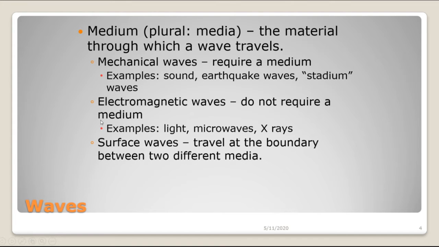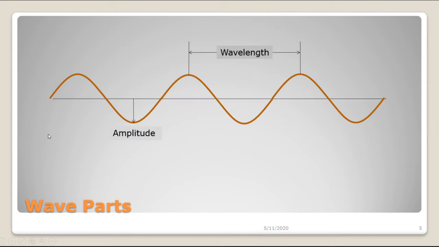A surface wave is just a special type of mechanical wave. It happens in a medium, but it happens at the boundary or interface between two media. So an ocean wave would be an example of a surface wave. Ocean waves really only happen at the surface of the water where the water meets the air. If you go down more than a few feet, the ocean waves don't affect you anymore.